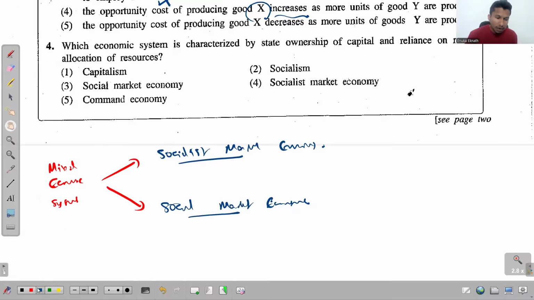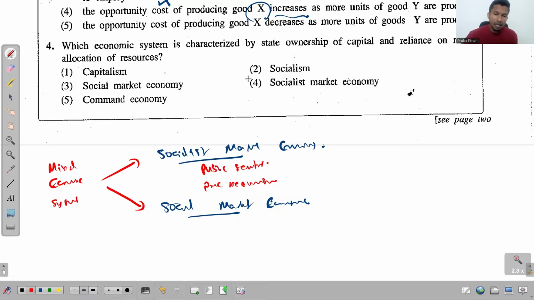In socialist market economies, resources are owned by public sector, right? Resources are owned by the public sector. But though the resources are owned by the public sector, they still use price mechanism to solve basic economic problems.